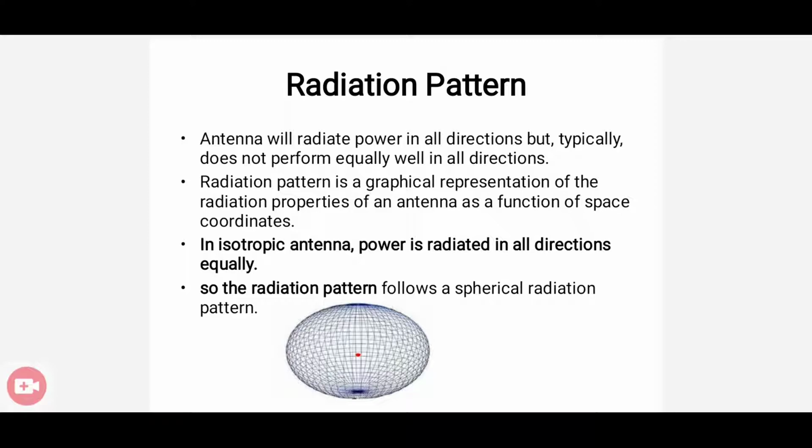You can see in the figure the radiation pattern of the isotropic antenna is spherical. So the first category of antenna is the isotropic antenna, where the power is radiated in all directions equally based on the space coordinates. So it follows a spherical radiation pattern.